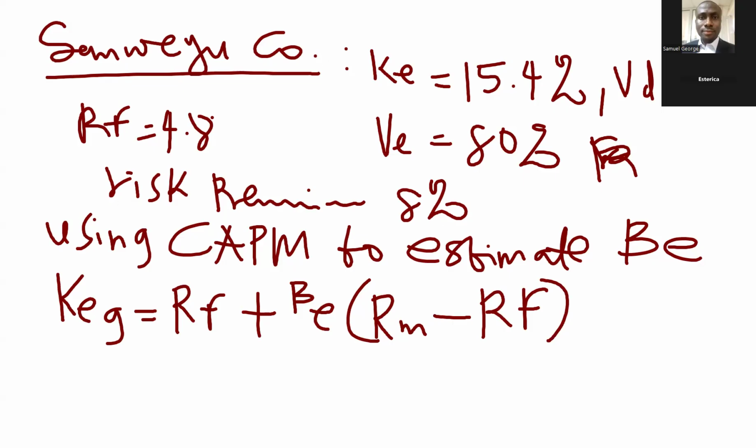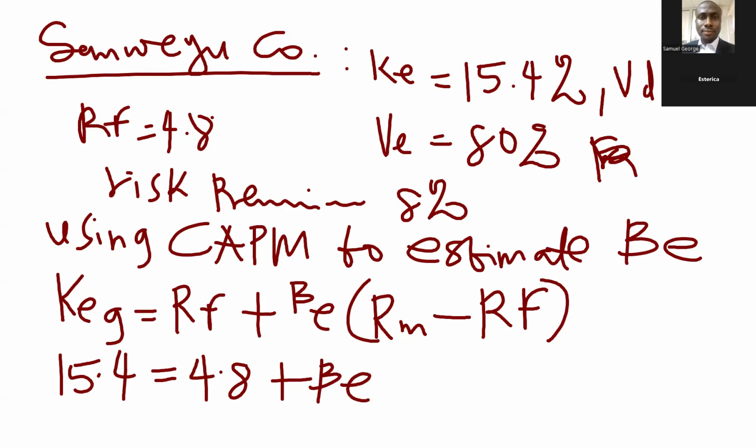So fixing in, we already have the cost of equity, which is 15.4%, equal to 4.8, which is the risk-free, plus beta equity, that is what we are looking for, times the premium, which is 8. So we are going to solve for the beta equity.